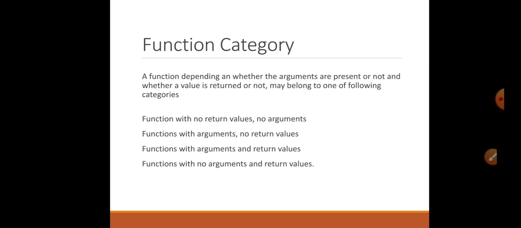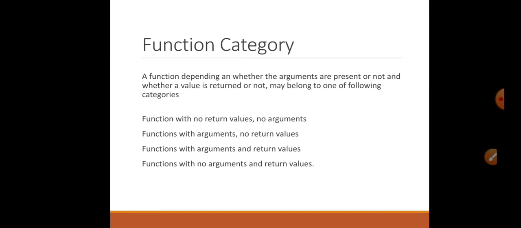Today we are going to learn function categories. As we have discussed earlier, there are two types of function. One is library function and the second is user defined function. The user defined function can be divided into a number of different types based on argument and based on return type. So what is the purpose of argument and return type?